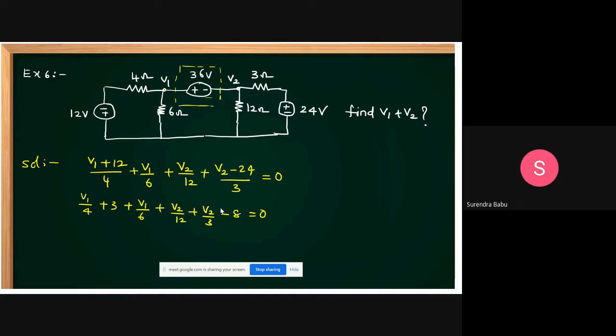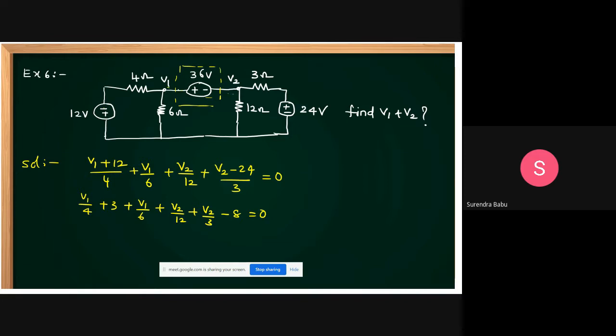For the relation we get V1 by 4 plus V1 by 6 plus V2 by 12 plus V2 by 3. You can calculate the LCM, and you can write the super node equation here. This is V1, this is V2.